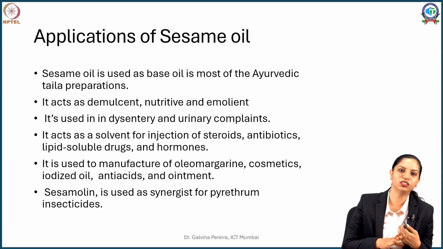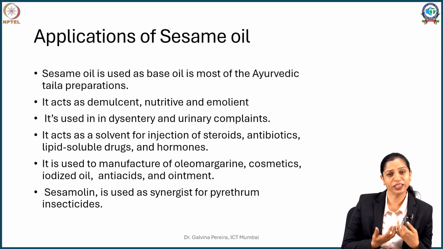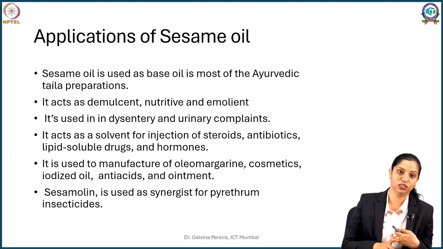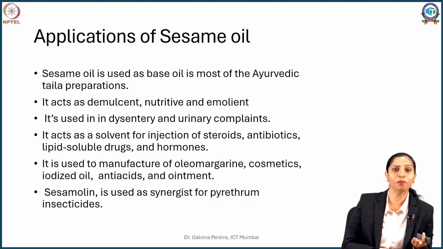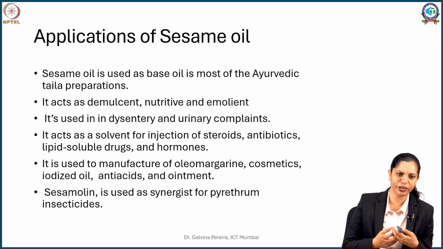It's used as demulcent, nutritive and emollient. It's traditionally used for dysentery and urinary complications. Being an oil, it is used as a solvent for steroids, lipophilic antibiotics, lipophilic drugs, certain steroidal hormones, and it is also used in manufacturing of margarine, some cosmetics where it can form an oleaginous base. It is used as an emulsion for your antacids and ointments.